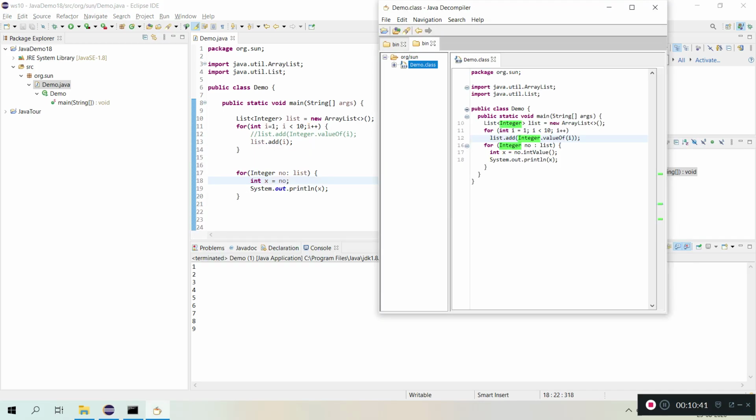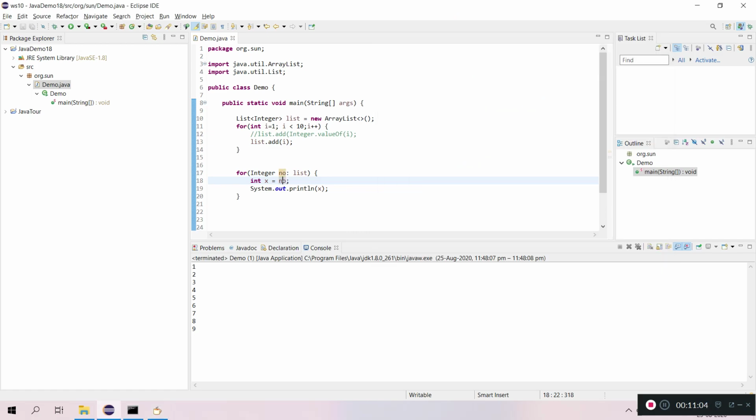So we can see in the decompiler how it is. Coming to auto unboxing, we have an Integer object and we are assigning it to int x. So here object.intValue converts the Integer object, retrieves the int value and assigns it here. We can see this one. We didn't write this line of code.